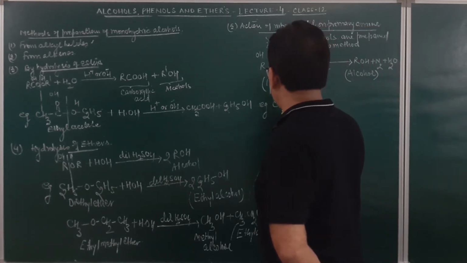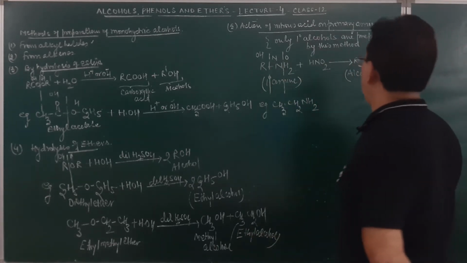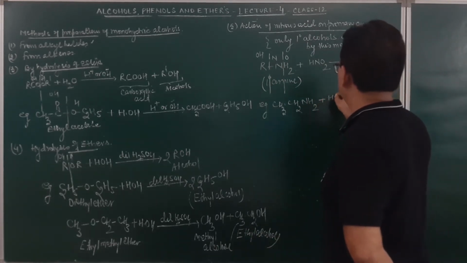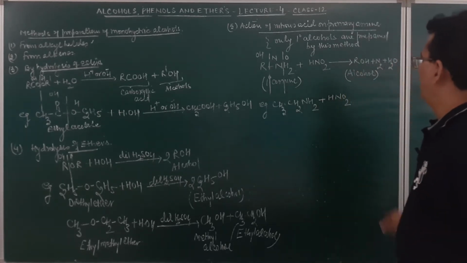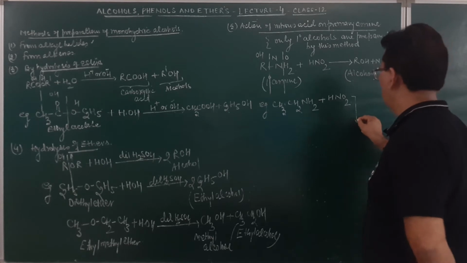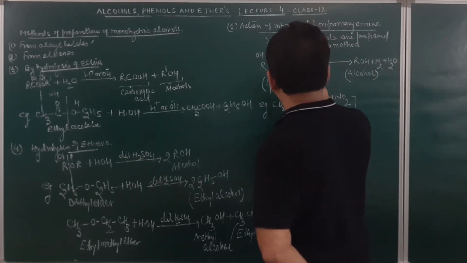As for example, if we take ethylamine, ethylamine when reacted with nitrous acid, what will be the product obtained? This will be OH, this will be nitrogen.